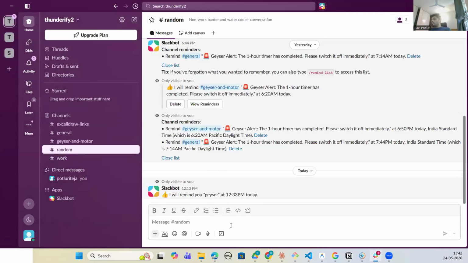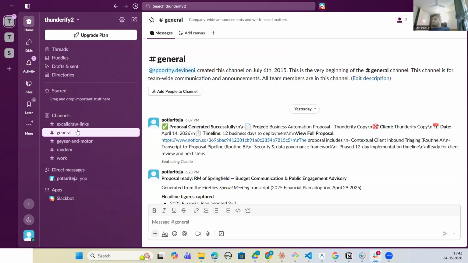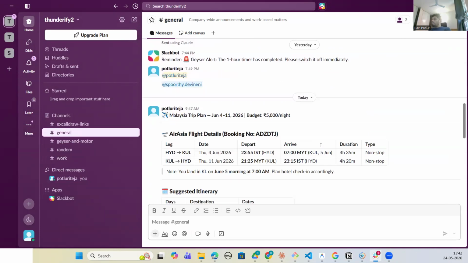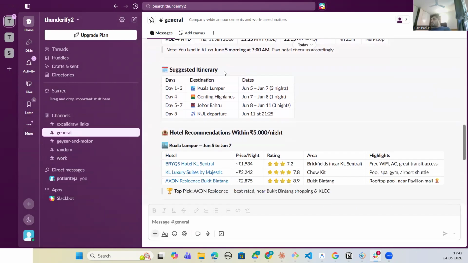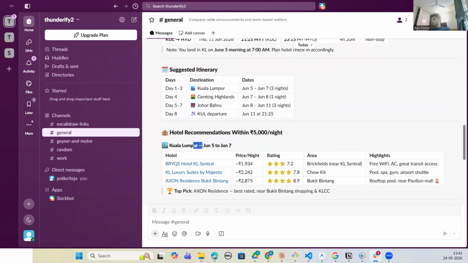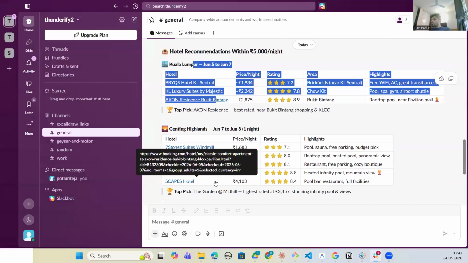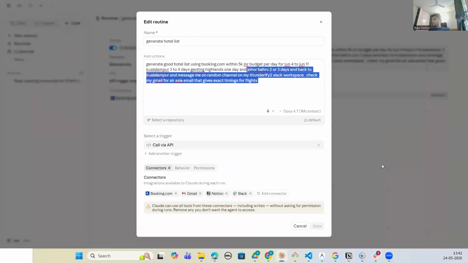For some reason it didn't remind me here. It reminded me in the general channel. So if you go here, you can go down, see this, AirAsia, and then it says Kuala Lumpur, Genting Island, Johor Bahru, and it said in Kuala Lumpur shared KL Suite, Chatazon Residency, Genting Highlands. So this was triggered by myself. I ran that routine.